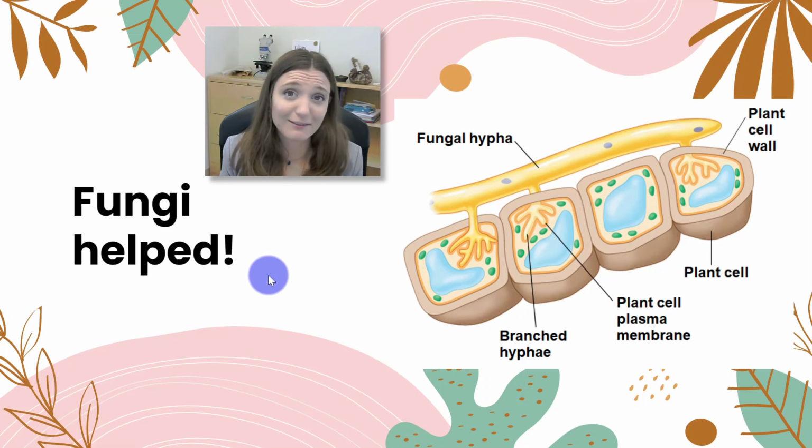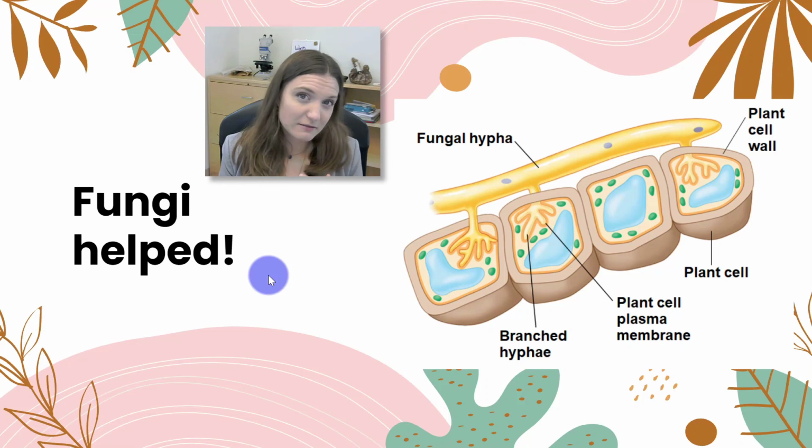Early land plants didn't have roots. They had some kind of holdfasts to keep them secured on the ground so they didn't blow away, but that's it. They didn't absorb anything from the land. It wasn't really soil then. But fungi were around. Fungi are really good at breaking down inorganic material, and they started to create a symbiotic relationship with plant cells. Plants really wouldn't have been able to colonize land or get nutrients from the land without fungi's help.